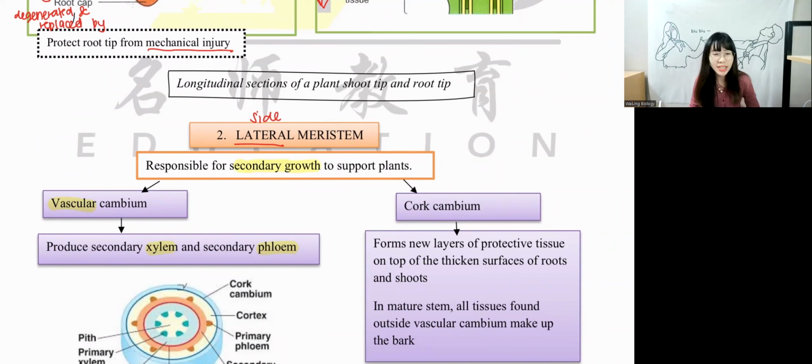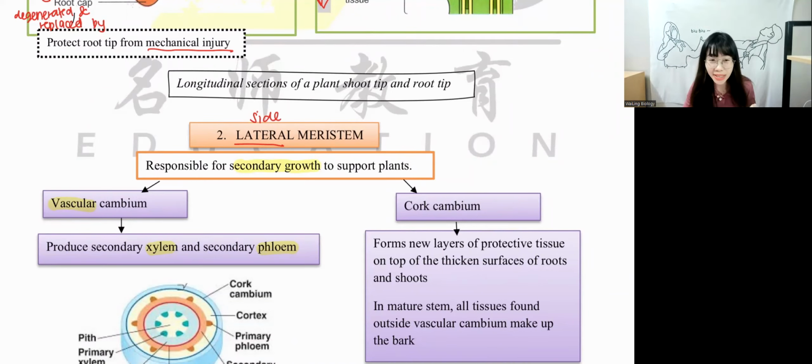Can you guys tell me what is the function of xylem? What is the function of xylem, guys? Xylem transport. Very good. Transport water and mineral. Correct. Transport water and mineral from the roots to all parts of the plant. What is the function of phloem? Phloem transport. Okay, very good.